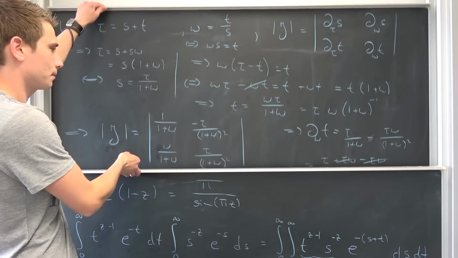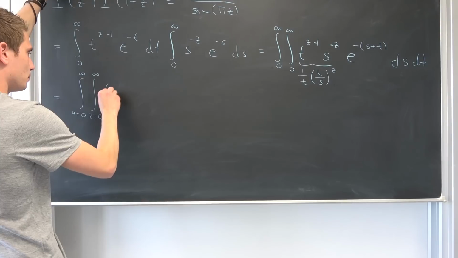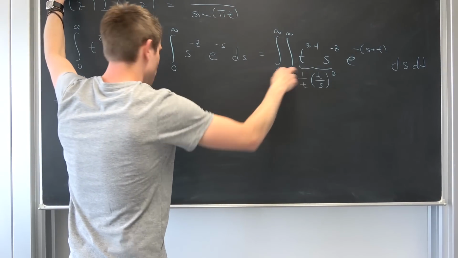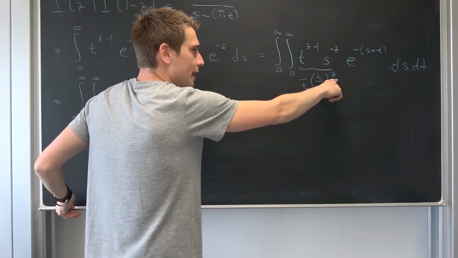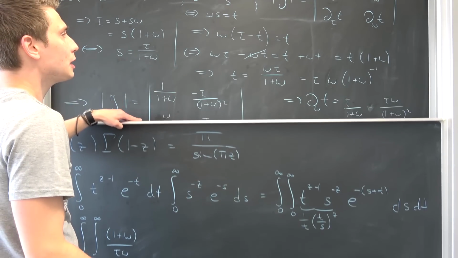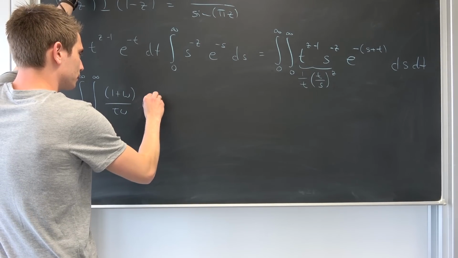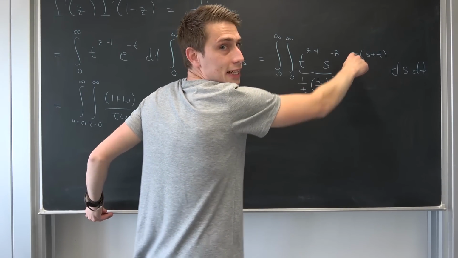It's just this chunk right here. So we are going to get 1 plus omega over tau times omega. This is the 1 over t term that we have right here. And then t over s to the zth power is nothing but omega to the zth power, okay? Then we are going to get e to the negative tau.